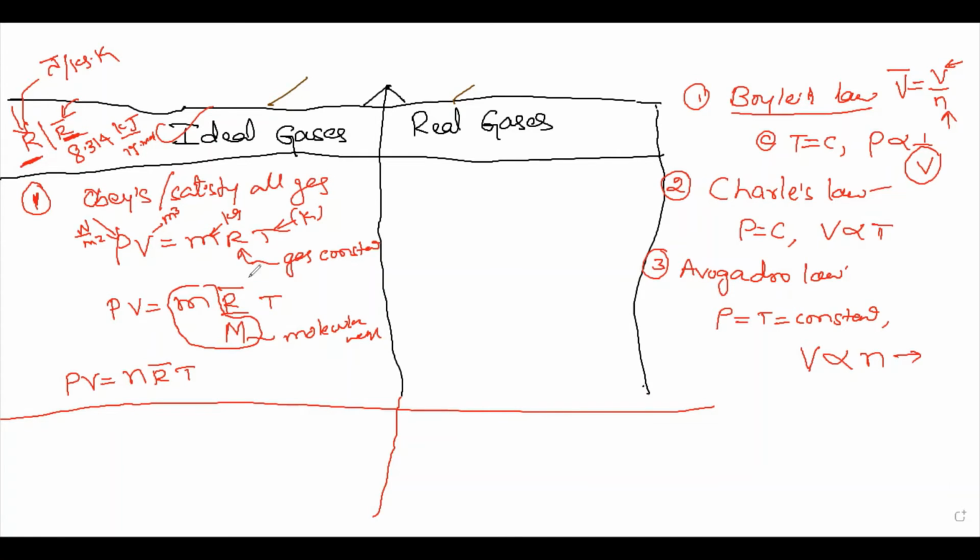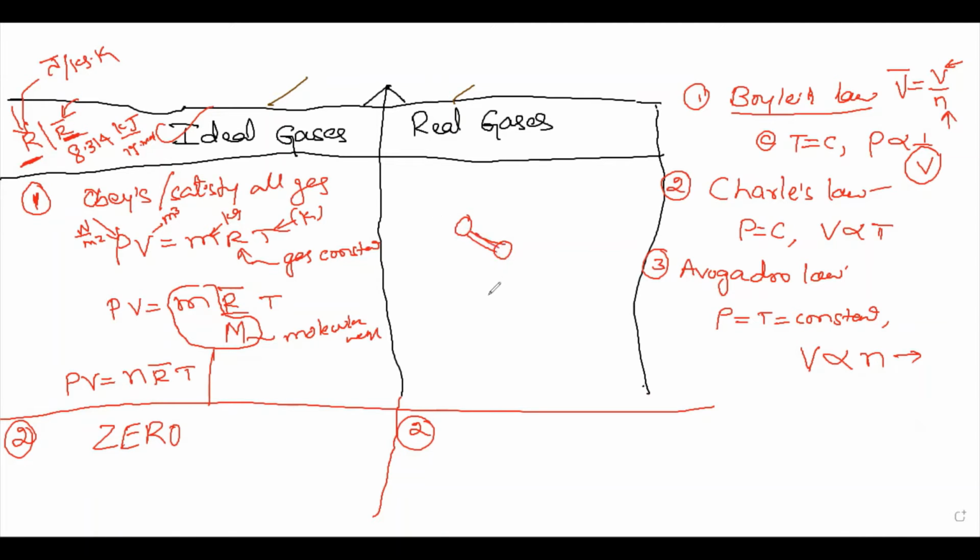It means the intermolecular force of attraction between the two molecules, if it is zero, that is also called the ideal gas equation. What is the second point? The intermolecular force of attraction between the two molecules is zero. But in the real gas, the intermolecular force of attraction between the two molecules will not be zero, because whichever gas you take, there will always be some force of attraction between the two molecules.